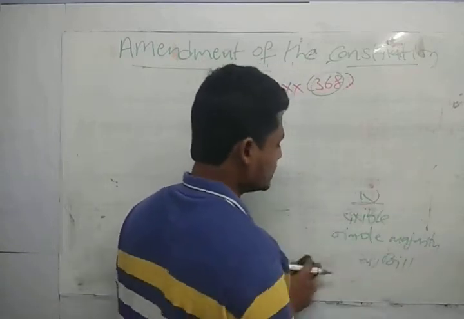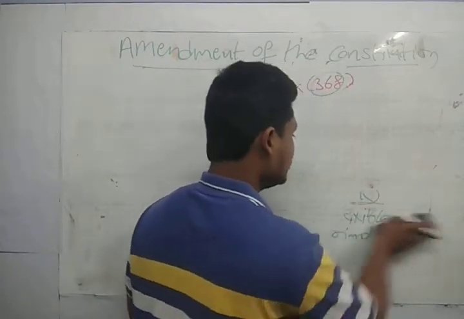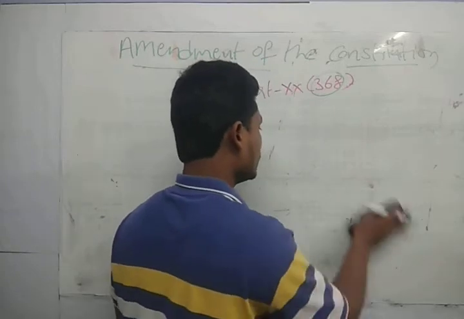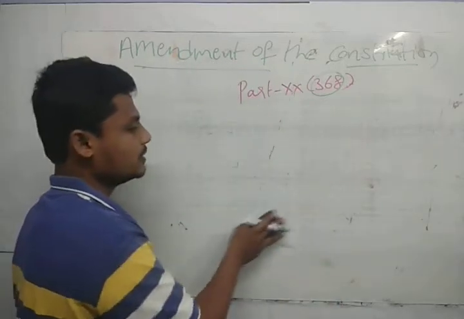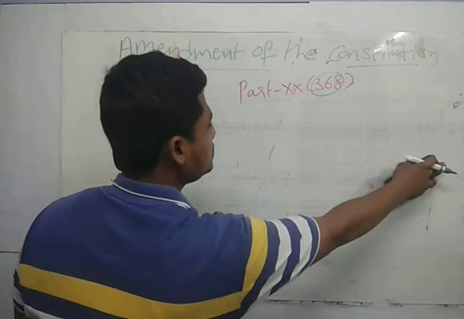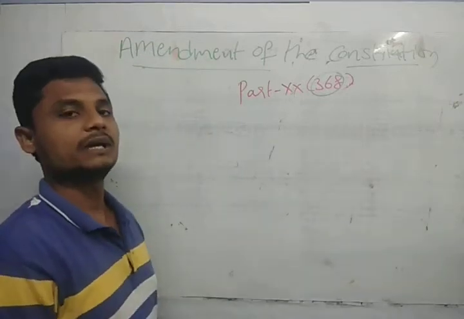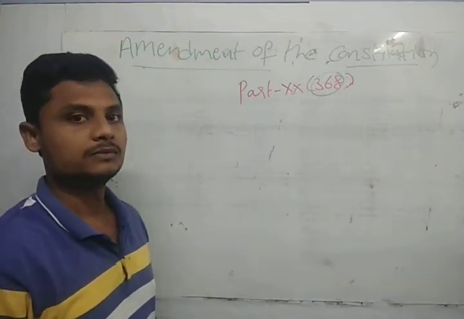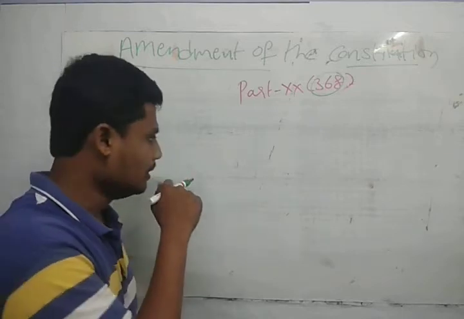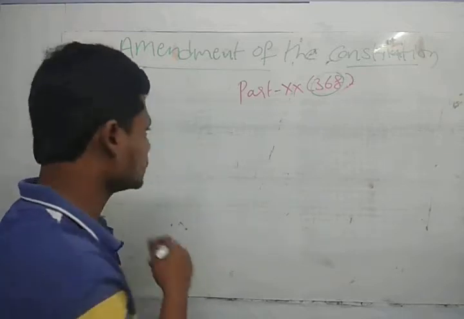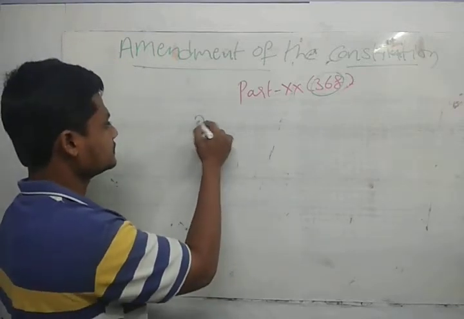If you see the procedure of amending the Constitution, we have it like this. For the amendment of the Constitution, the first and foremost point is that it will be amended through a bill only, through the ordinary procedure.